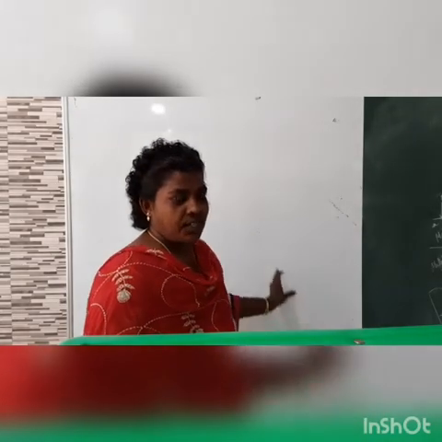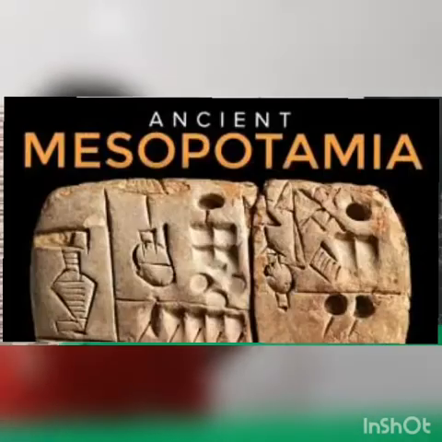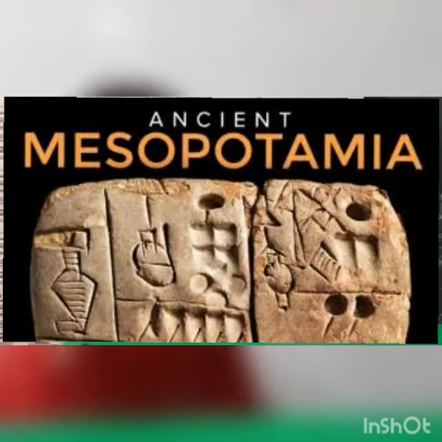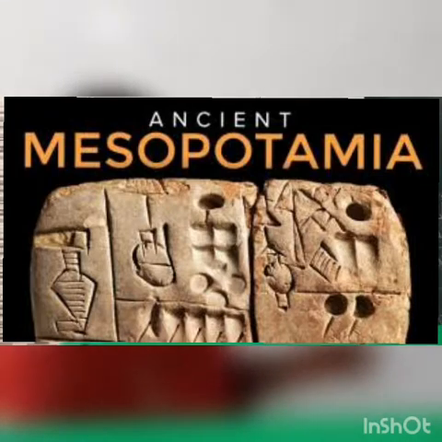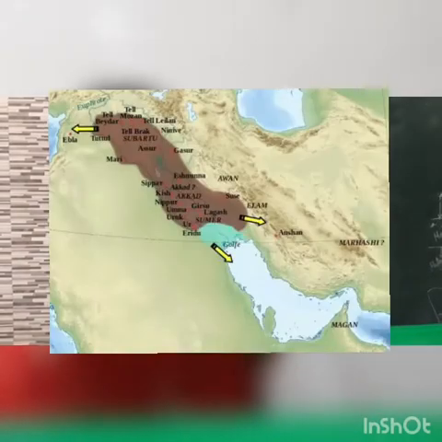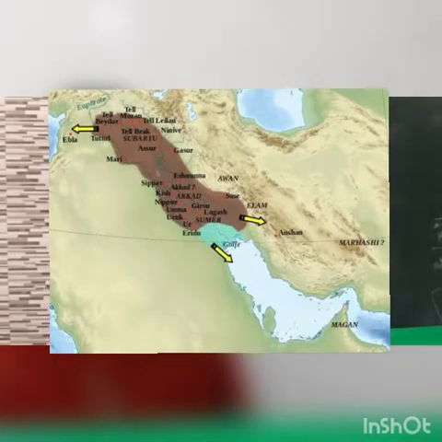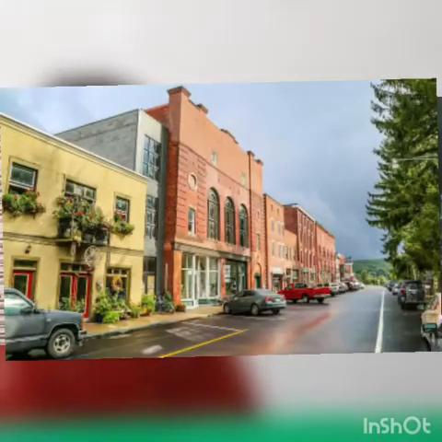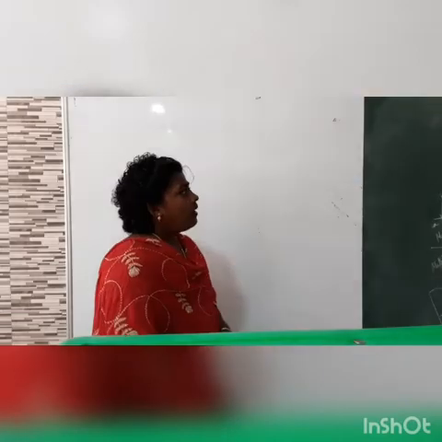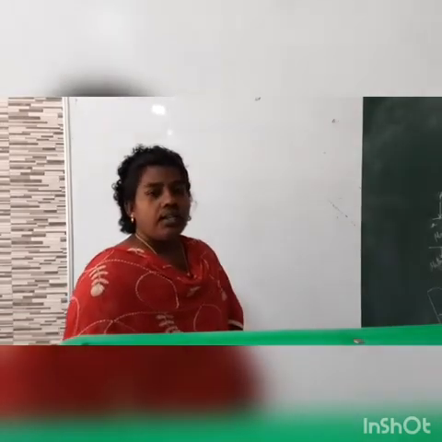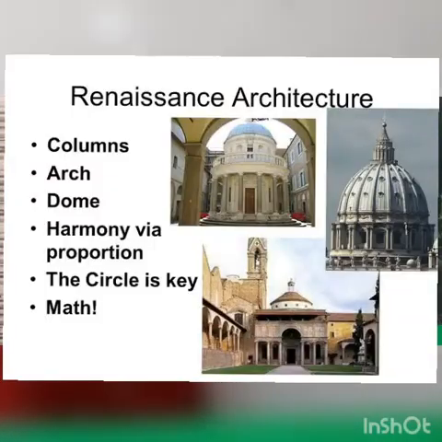Mesopotamian civilization. So in the previous class we have learned about what is civilization, the features of Mesopotamian civilization, the location and origin of Mesopotamian civilization, and also we have learned about the town planning. Okay. Now we are going to learn about the architecture of Mesopotamian civilization.